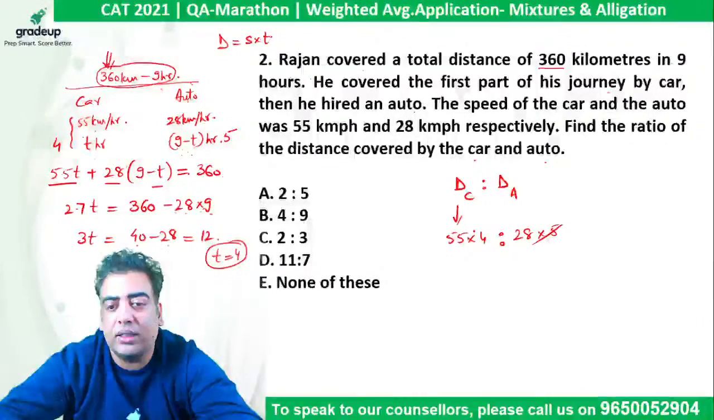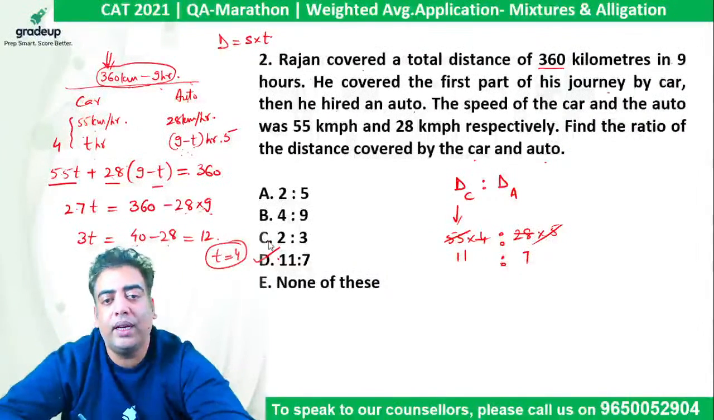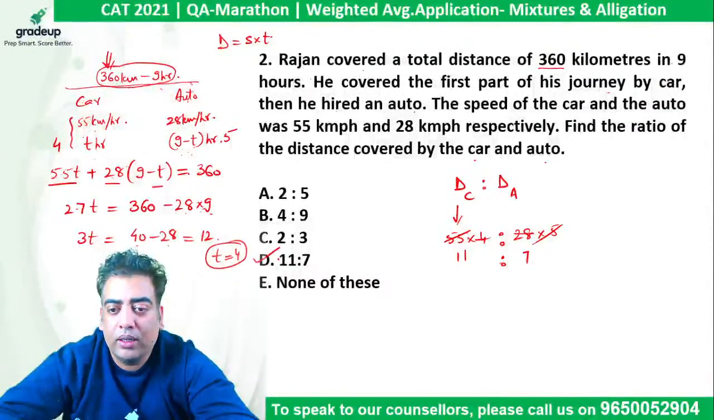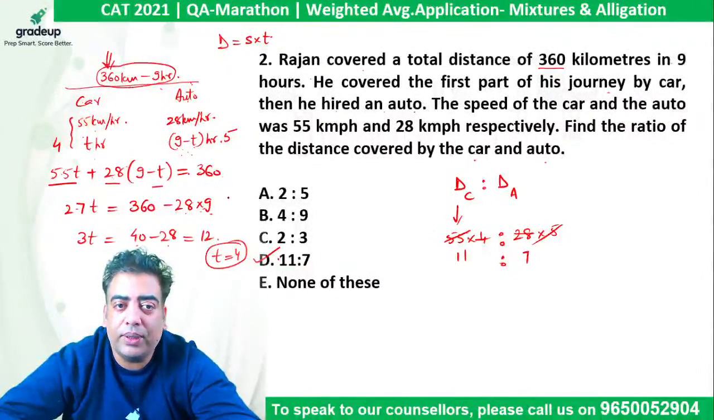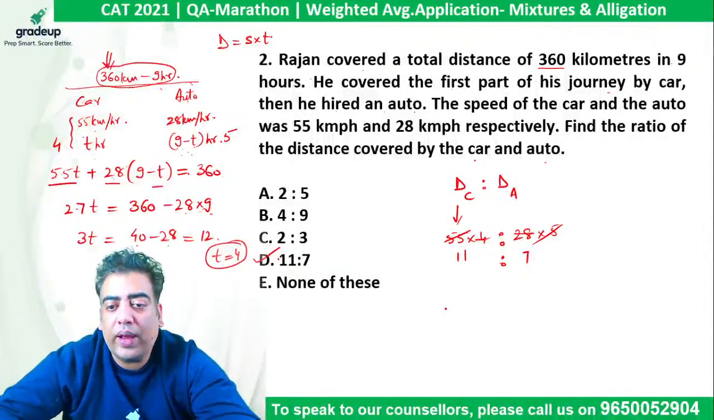So 5 gets cancelled out here by 11, 4 gets cancelled out here by 7. So the required ratio comes out to be 11:7. Good evening, good evening. So if we solve the very same question with mixture alligation the way we did in the previous class, the two values which are getting mixed should be kept here, average in the middle.